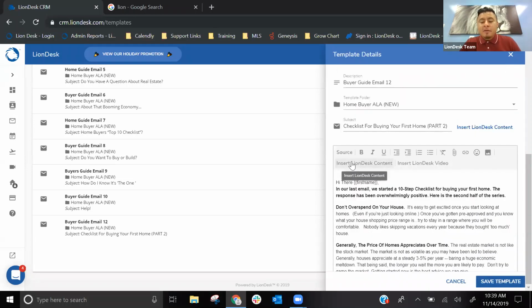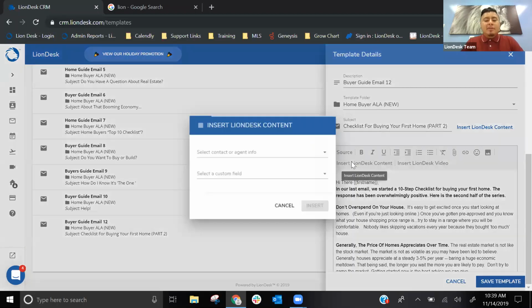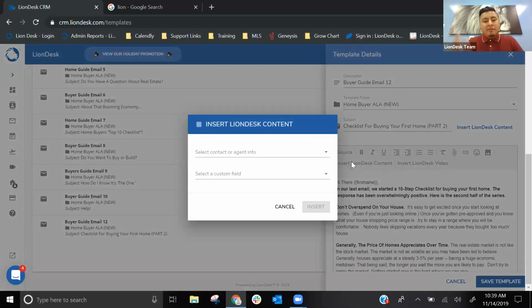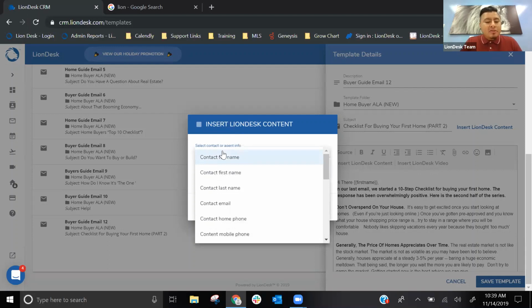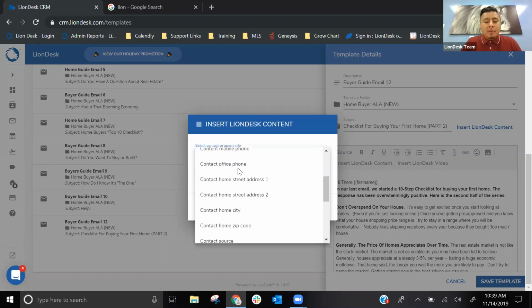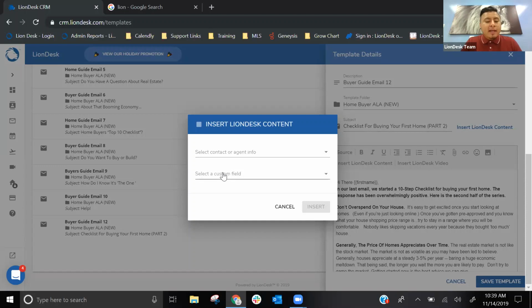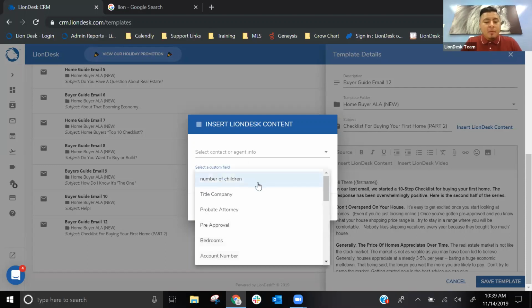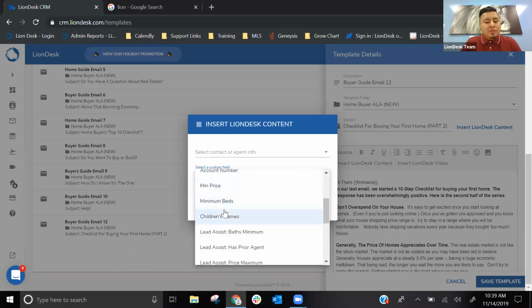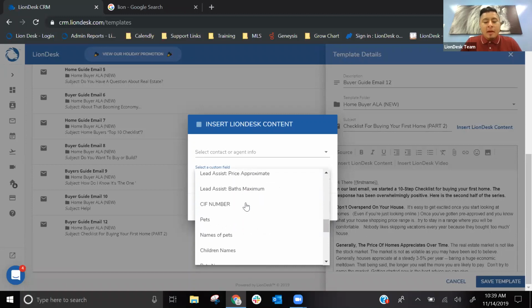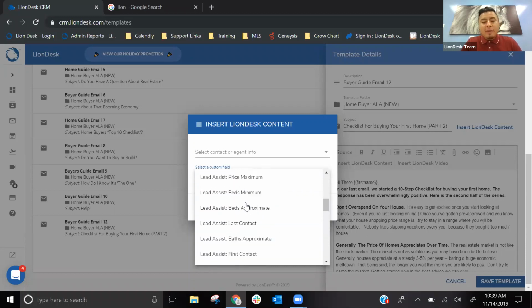In the toolbar, you'll see Insert LionDesk Content. This is where you'll go to add those types of codes like first name, last name, email signature, and so on. There are definitely a lot more codes that you could use. Just click on the drop-down menu, and it's going to show you the different codes that are available. So full name, first name, last name, and so on. If you create any custom fields, those will also be available, right? That's going to be in the second drop-down menu, right? Number of children, bedrooms, account number, minimum price, children's names, and so on. So if you create any custom fields, we can also create codes.